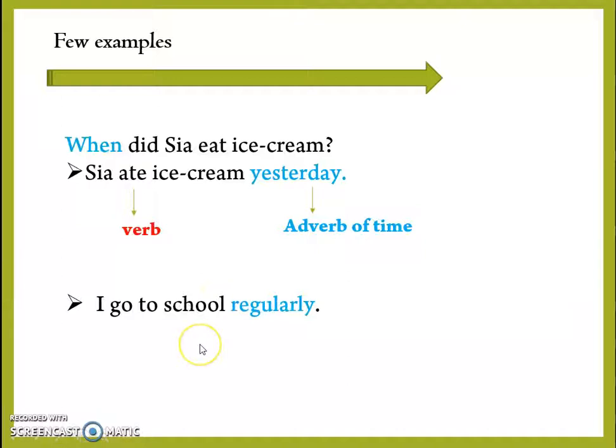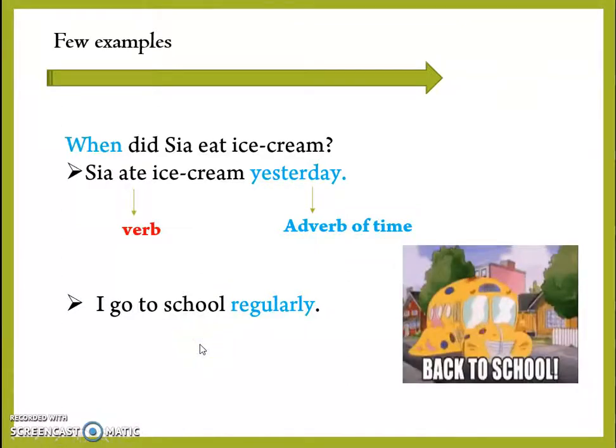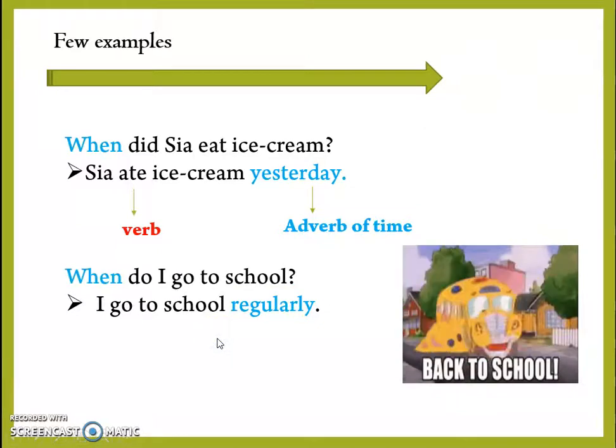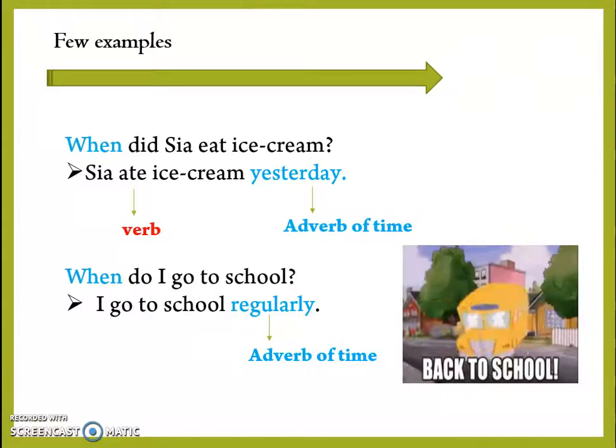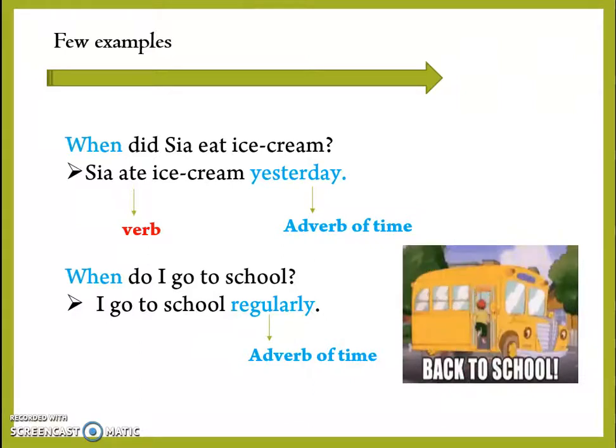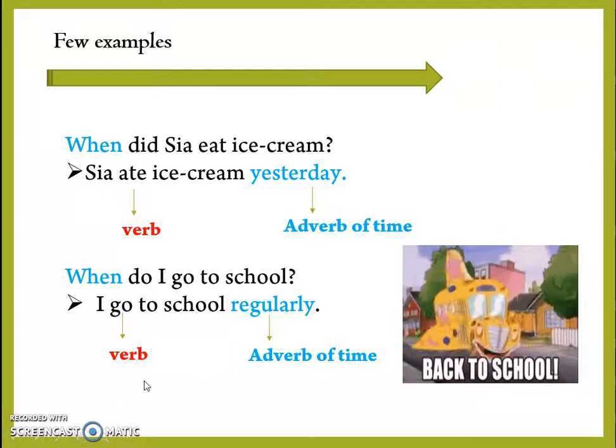I go to school regularly. So if we ask the question, when do I go to school? We get the answer, regularly. Regularly is an adverb of time that tells us when or how often I go to school. It is modifying the main verb go. So this is how we find adverbs of time in a sentence.